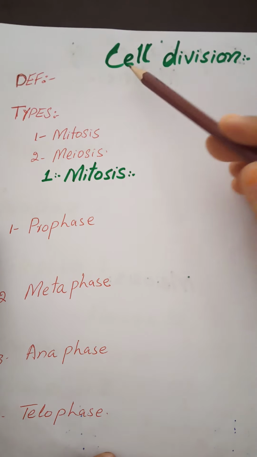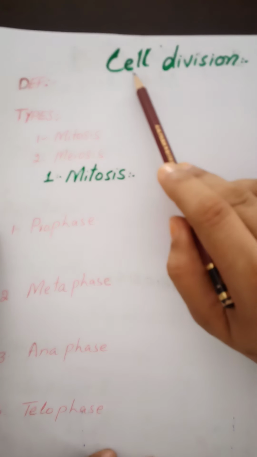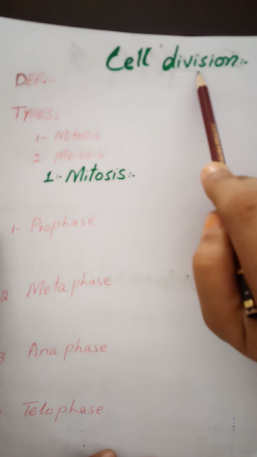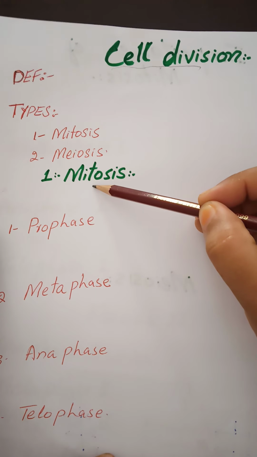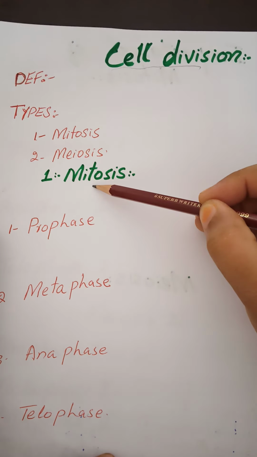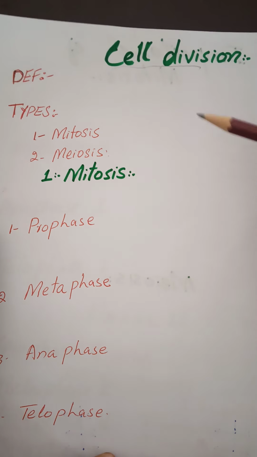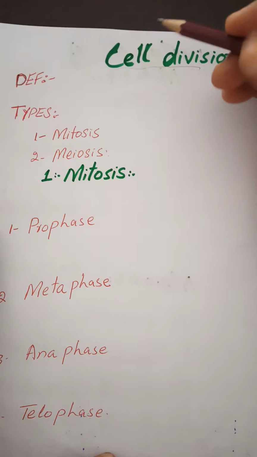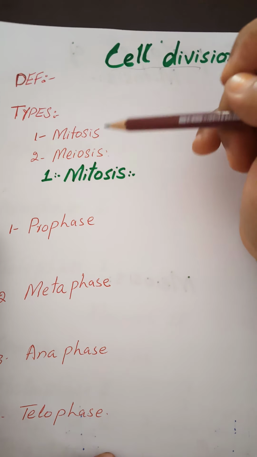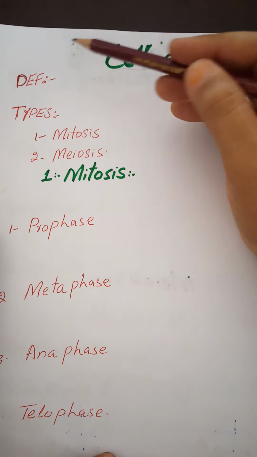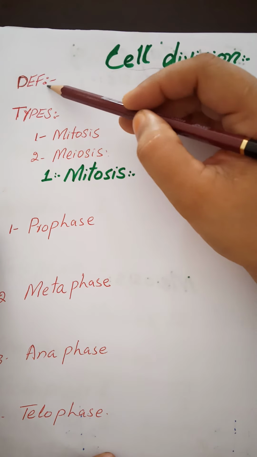Students, we were discussing the topic cell division. In my previous lecture, I told you about mitosis. Today, I am going to revise mitosis and also tell you about meiosis. This video will be lengthy, but it is very useful for you. So, listen to it till the end. Okay. So, let's start. First of all, the definition of cell division.